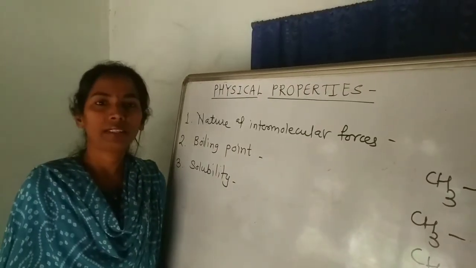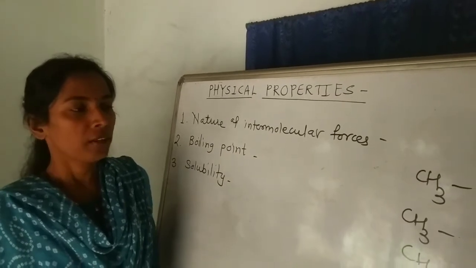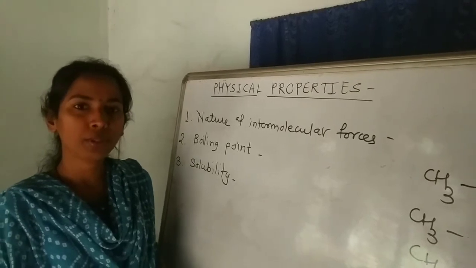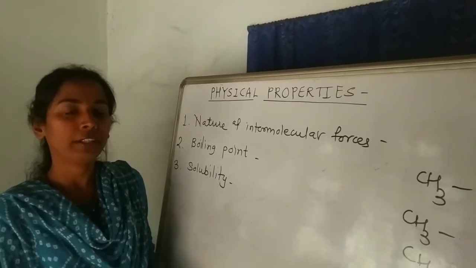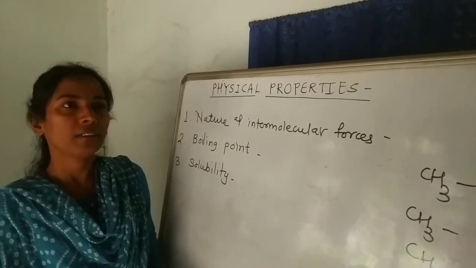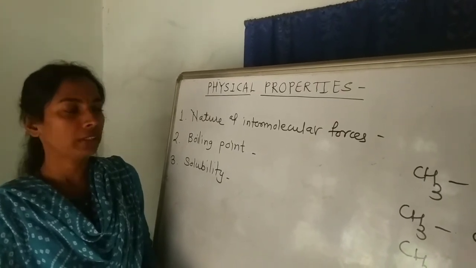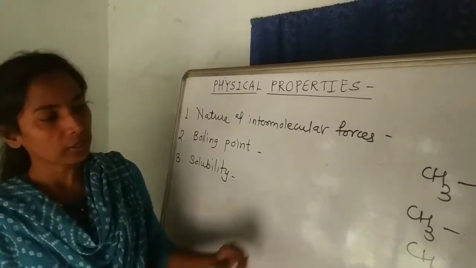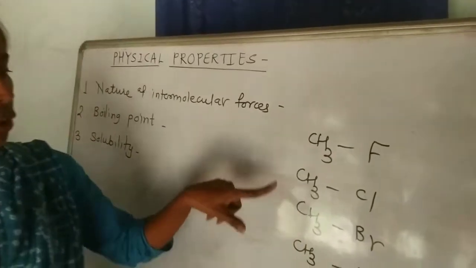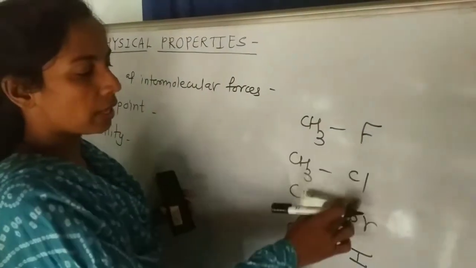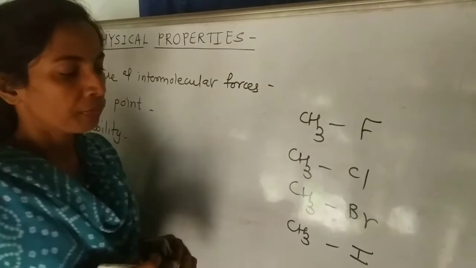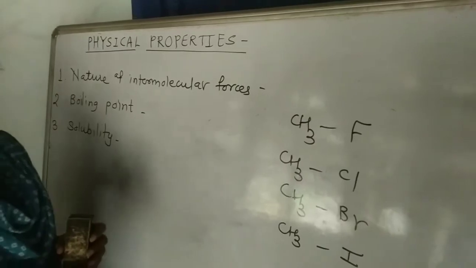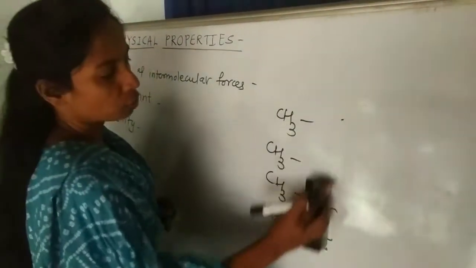The second property of alkyl halides we are going to discuss is their boiling points. The boiling points of alkyl halides are somewhat higher as compared to the corresponding alkanes because of the presence of halogen and the polarity of alkyl halides. One more reason behind the higher boiling point of alkyl halides is the higher molar mass of halogens. So if you consider alkyl halides having the same alkyl group, boiling point increases with increase in size of halogen. That is because with increase in size, van der Waals force of attraction increases, and that is also responsible for higher boiling point.